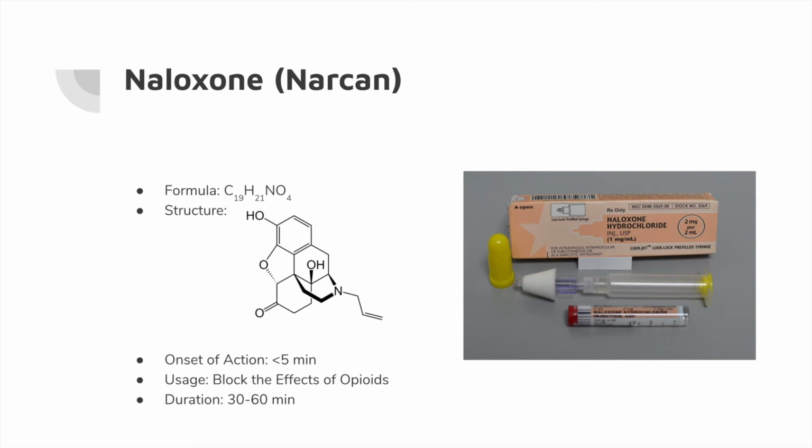Now we will discuss naloxone, otherwise known as Narcan. Naloxone has a molecular formula with 19 carbons, 21 hydrogen atoms, 1 nitrogen atom, and 4 oxygen atoms. Its structure is displayed here. Naloxone acts within 5 minutes of entering the body. Its usage is to block the effects of opioids, which we will discuss later in the presentation. It lasts 30 to 60 minutes within the body.